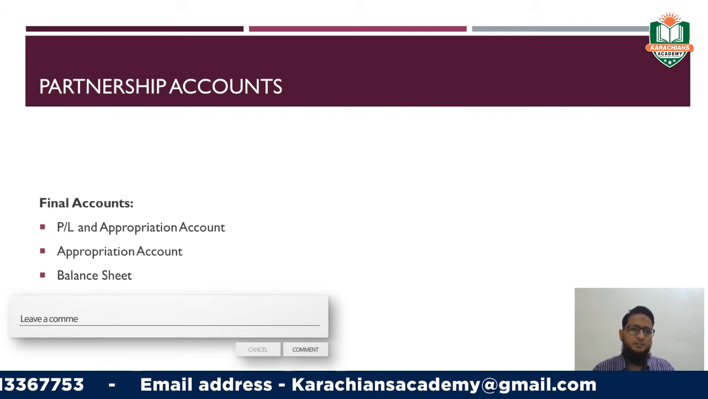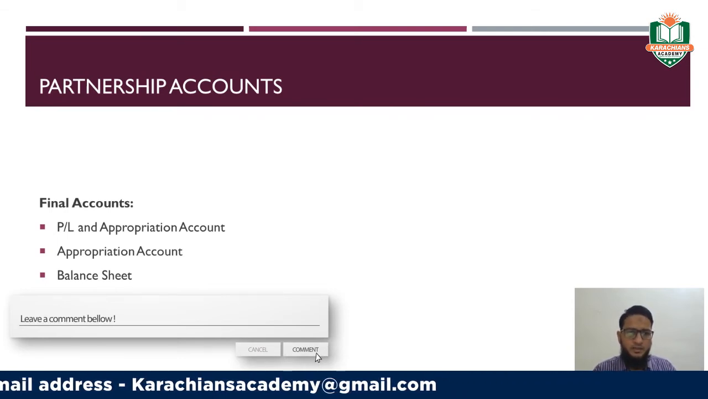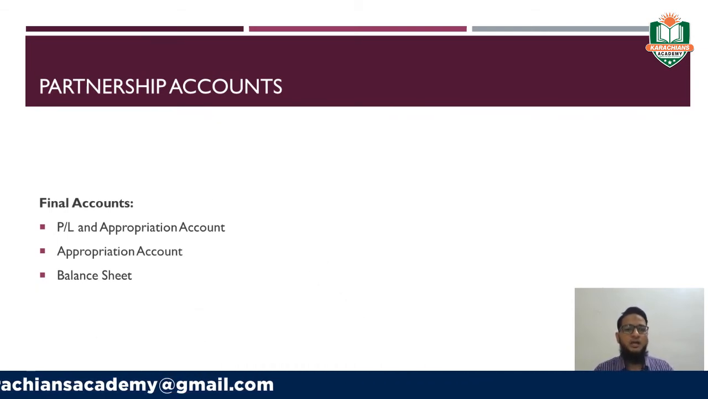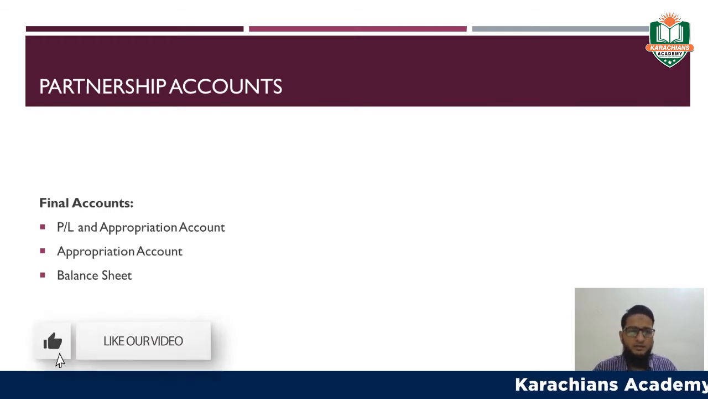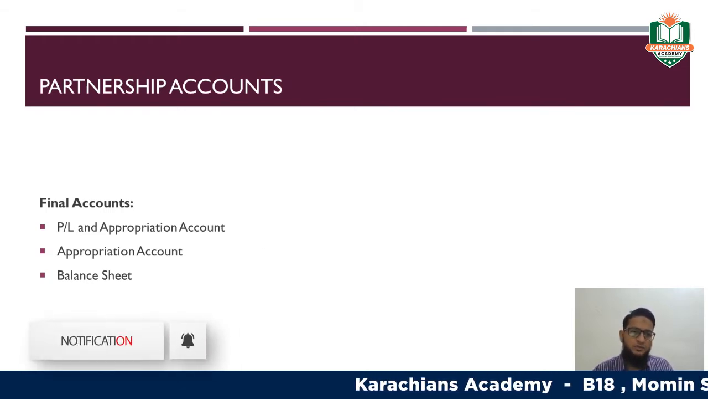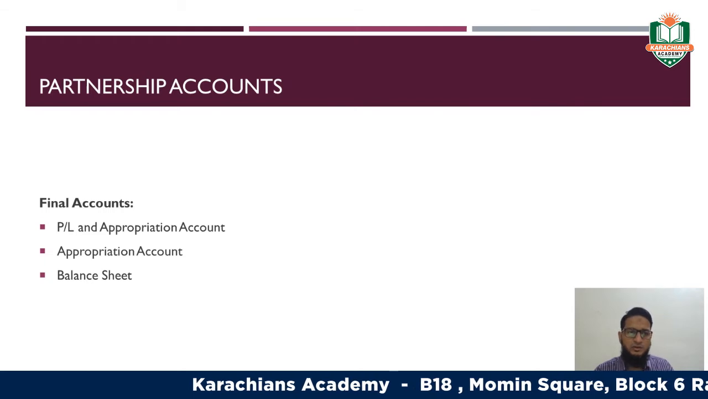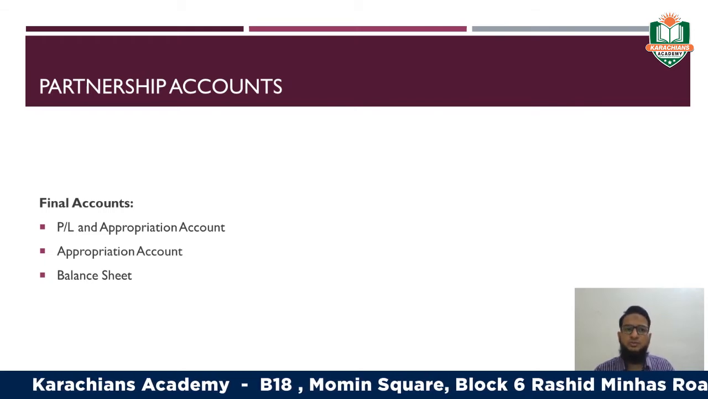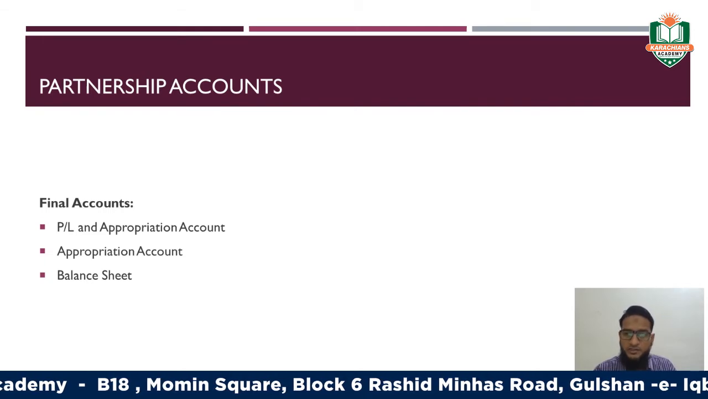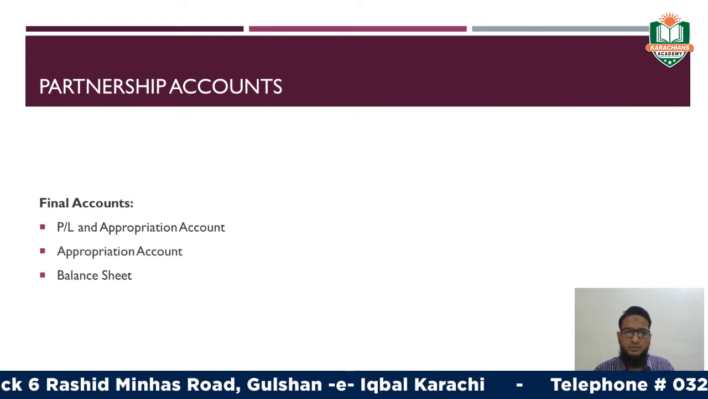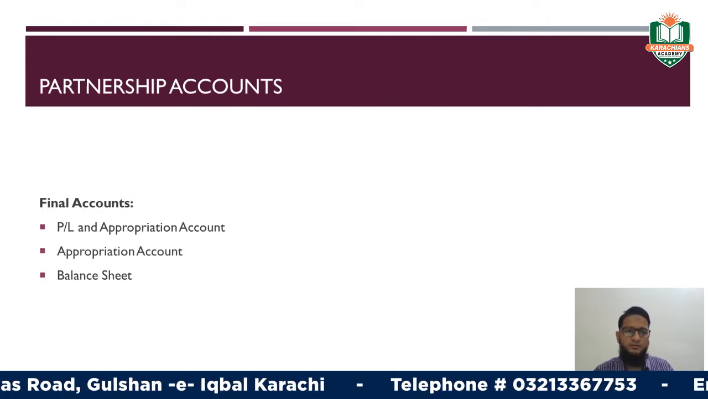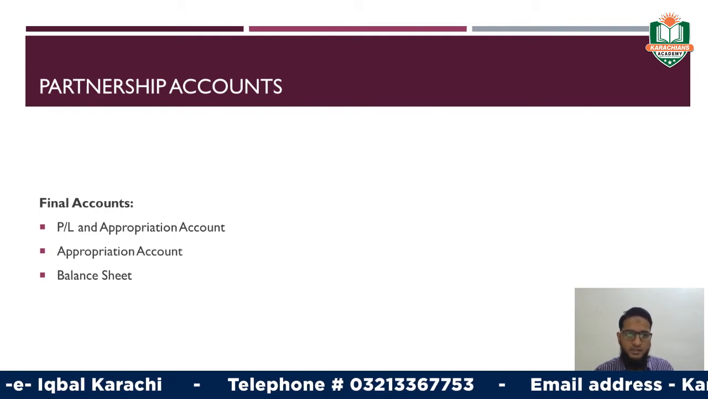Similarly, the second statement usually asked in the past paper is the appropriation account. Appropriation account is a statement in which the amount of profit or loss is already given in your question, and a student is supposed to just make its appropriation. It means a student is just supposed to distribute that amount of profit or loss among the partners, right?